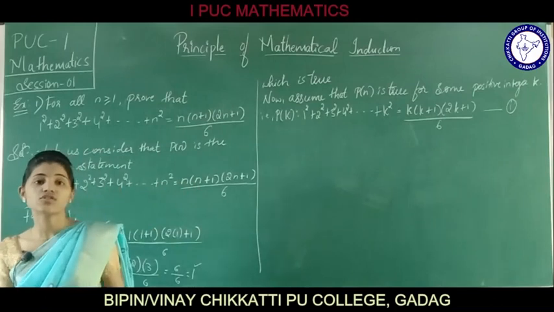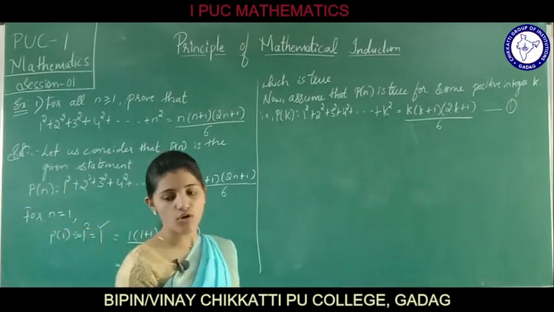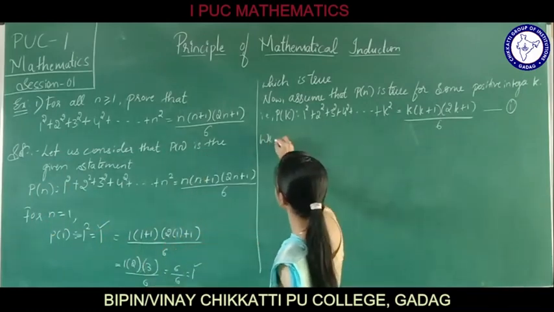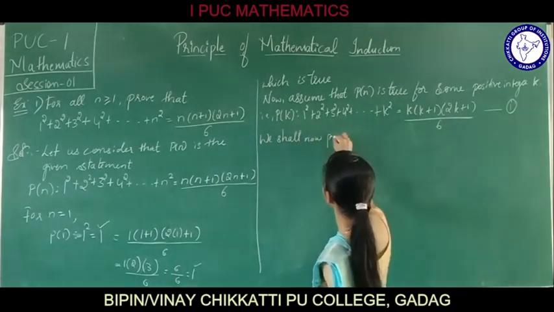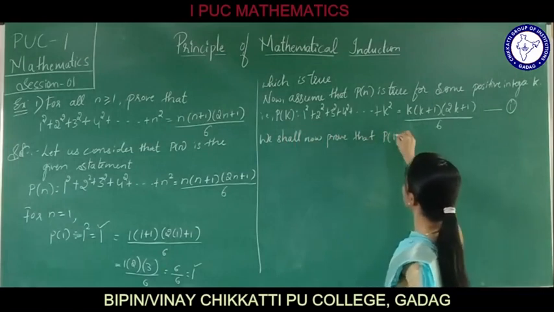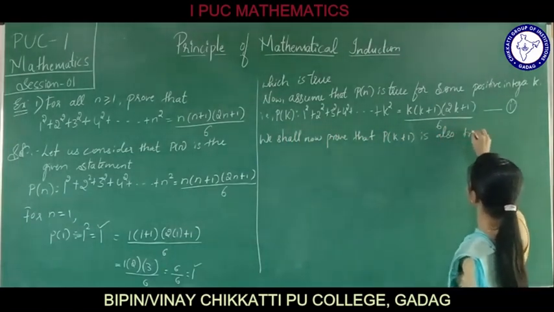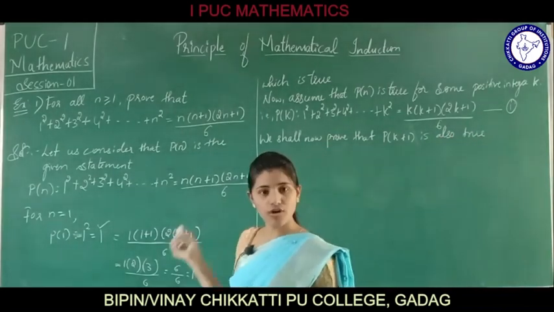Now what shall we do? We shall now prove that P of k plus 1 is also true. The necessary condition, that is the conditional property: how are we going to write it?